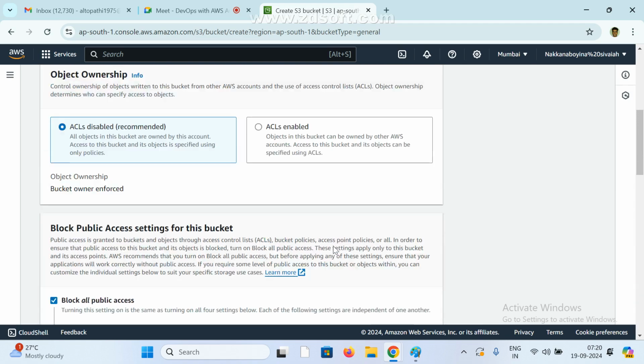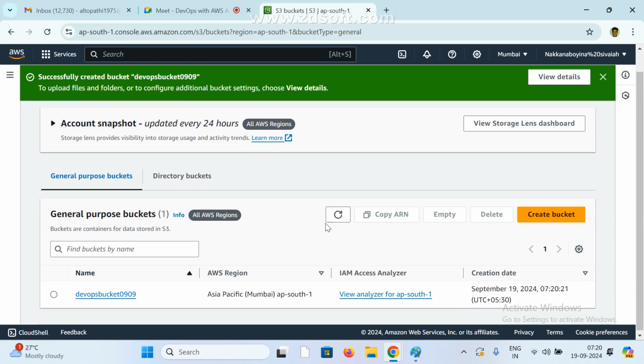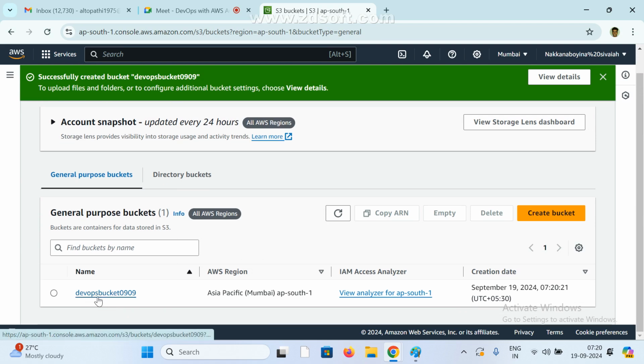Now see here. This is created, successfully created bucket. So now we can see here, this is our bucket name. And this is your region where you created your bucket. I hope you got it right. I created my bucket in AP South 1. And this is the IAM access. Okay. And this is the creation date and all.